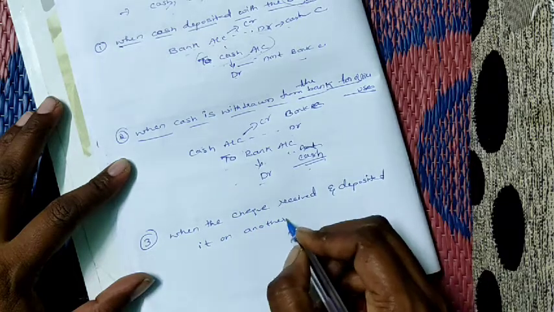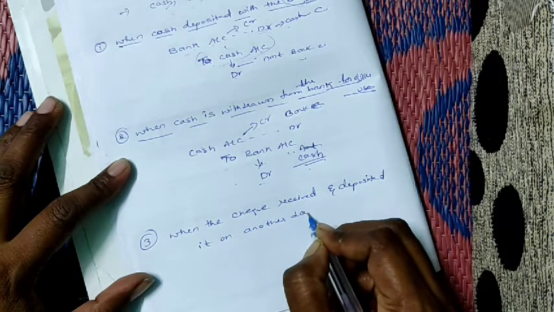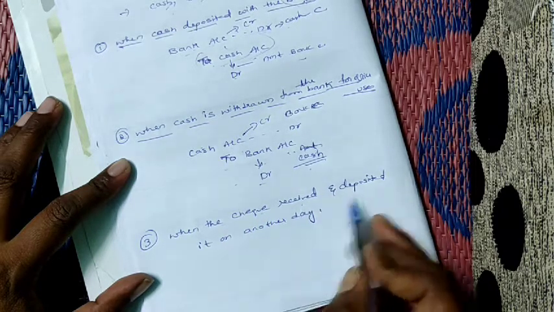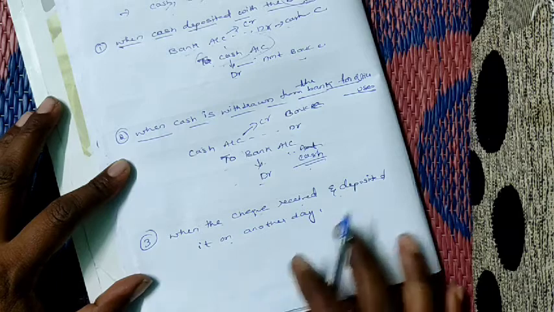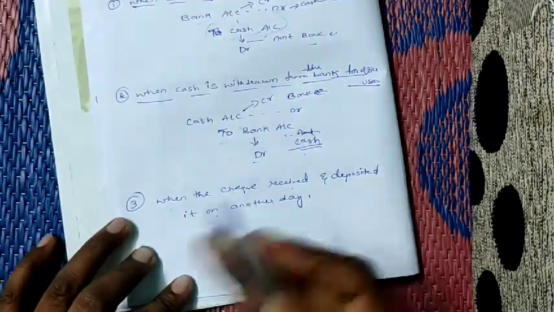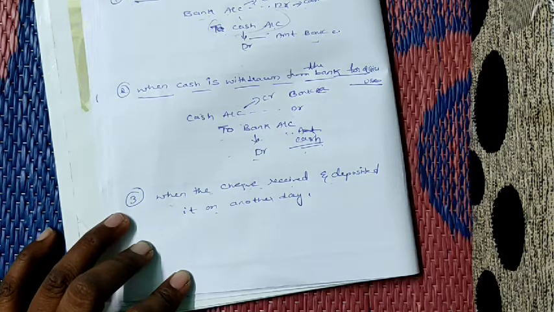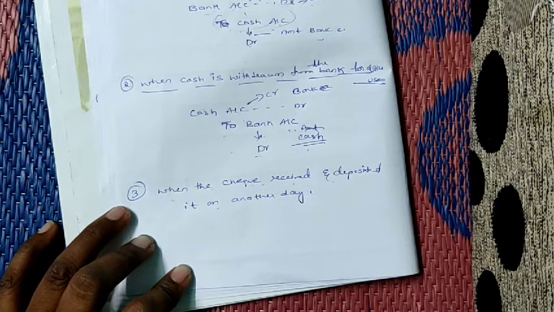We have received a check, but on the same day we are not depositing that check into the bank. We have received a check from a particular person, but we are depositing it into the bank on another day.